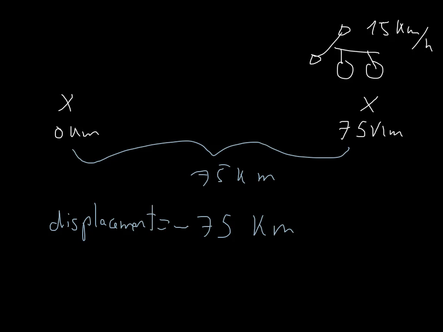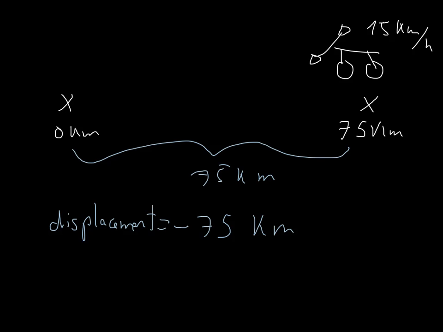The only difference between distance and displacement is that displacement can be negative. So displacement going from here to here is still 75, but if I go from here to here, that's minus 75. Displacement is like an extended distance, something that allows me to know not only how much I moved, but in which direction. That's very interesting in general, because it's not the same if I move this way than this way. It's not the same if I'm going up a mountain than falling off a mountain, and so on. So normally we use displacement, we don't use distance.